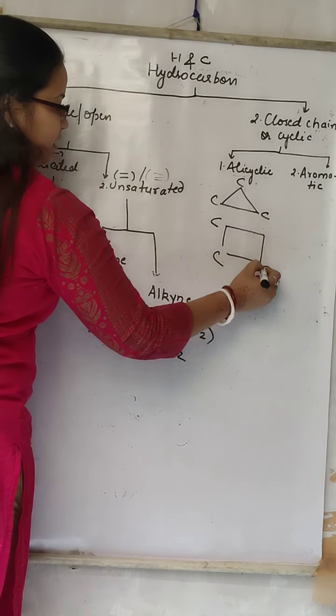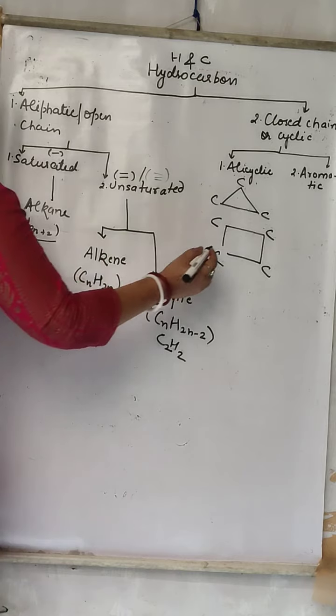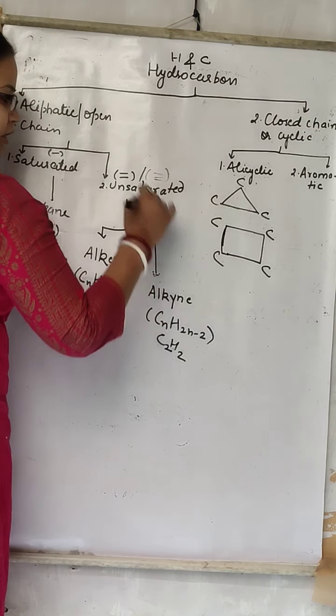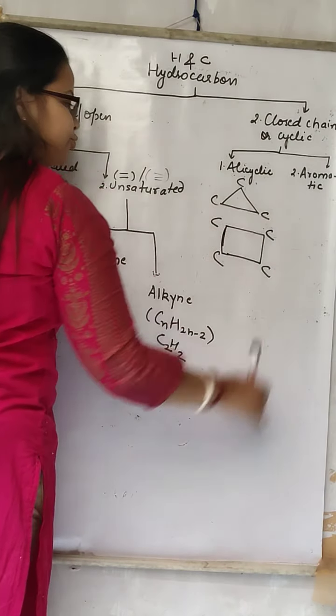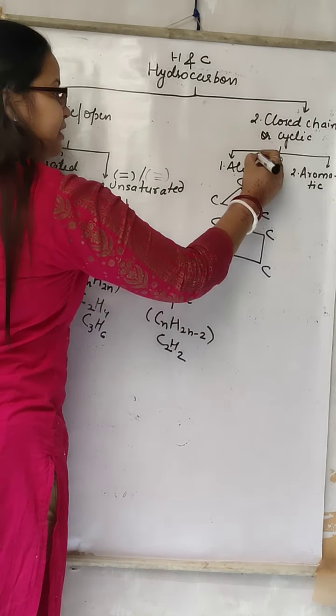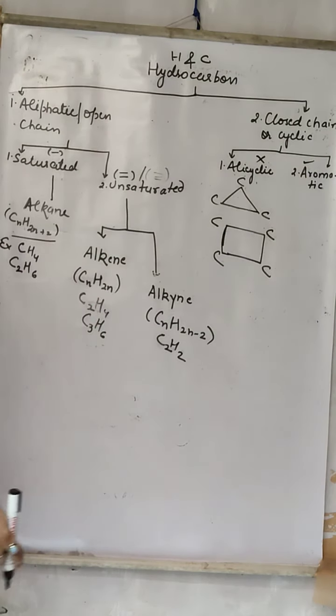Carbon here, carbon here, carbon here, carbon here. That is alicyclic, means it is closed. Nowhere is the chain open, all are joined and linked to each other. Aromatic is also cyclic, but alicyclic doesn't contain any smell, but aromatic contains a little smell.